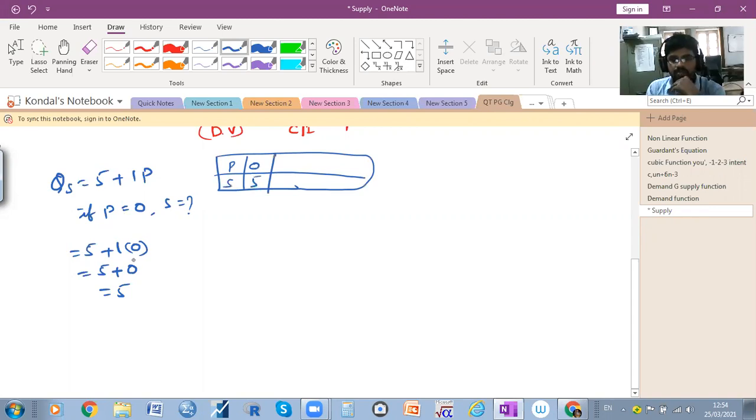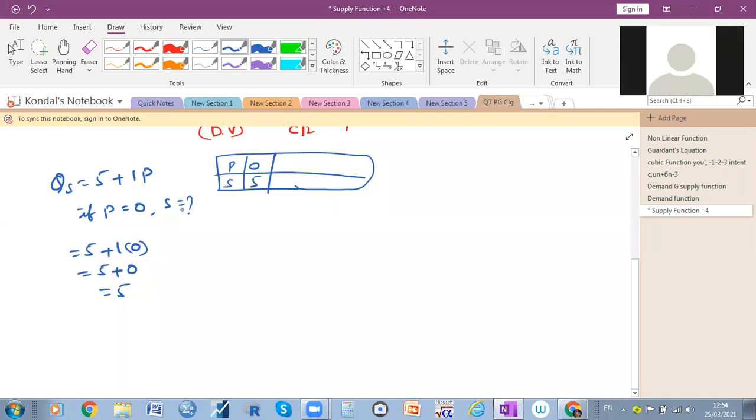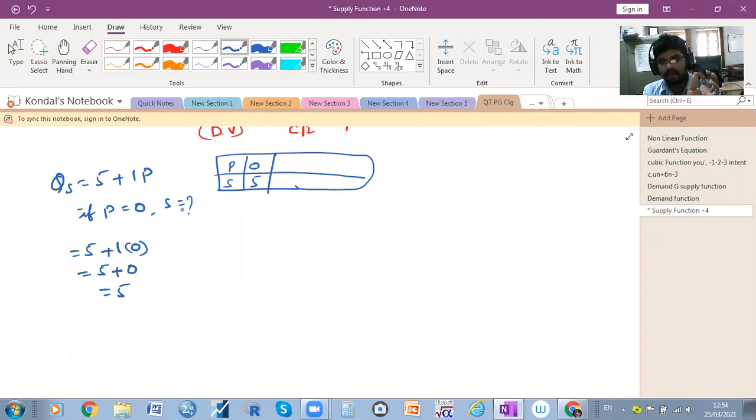That's why I'm saying that when the price of the commodity is 0, automatically they can supply some commodity. For example, you can take Jio. Earlier the Jio company provided it free of cost, which means there is no price. Have you understood the point clearly? Yes, sir. Okay, when the price of the commodity is 0, there should be some supply.